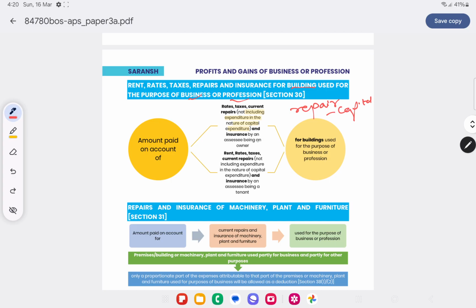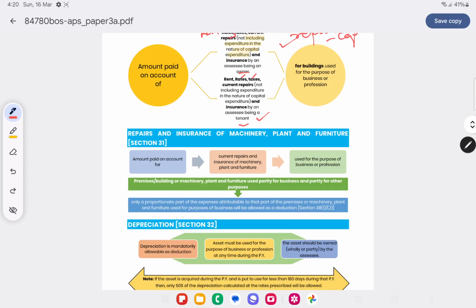Suppose I am the owner of the building and I am paying rent, rates, taxes, repairs and insurance, I will claim the expenditure. If I am a tenant of the building and I am paying rent, rates, taxes, rent cannot be paid here by the owner, so rent is not given here. I am paying rent, rates, taxes and current repairs, then I can claim the deduction here.